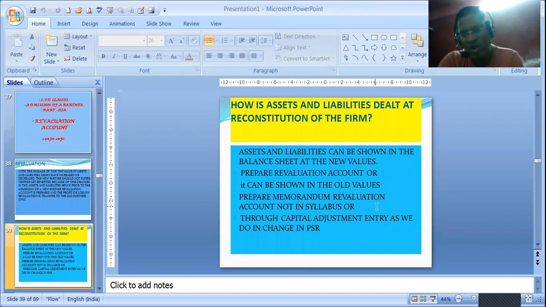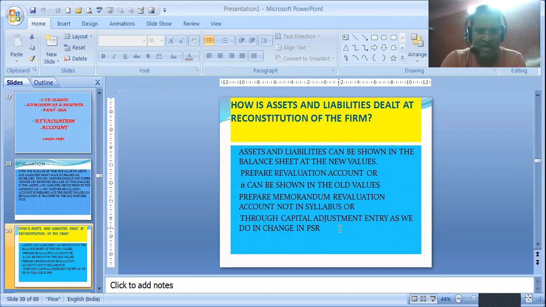But again, we can show it in one more way, which I will be teaching you in a later part of the chapter. That is called capital adjustment. Just by increasing and decreasing the capital, by the sacrificing and gaining ratio way, we can show the changes in the value of assets and liabilities, and the effect will be given to all the partners in that case. So that can be done, but that will be shown later on. That is there in the syllabus. But what is basically used to show the increase or decrease in assets or liabilities is mostly shown through one account called revaluation account.